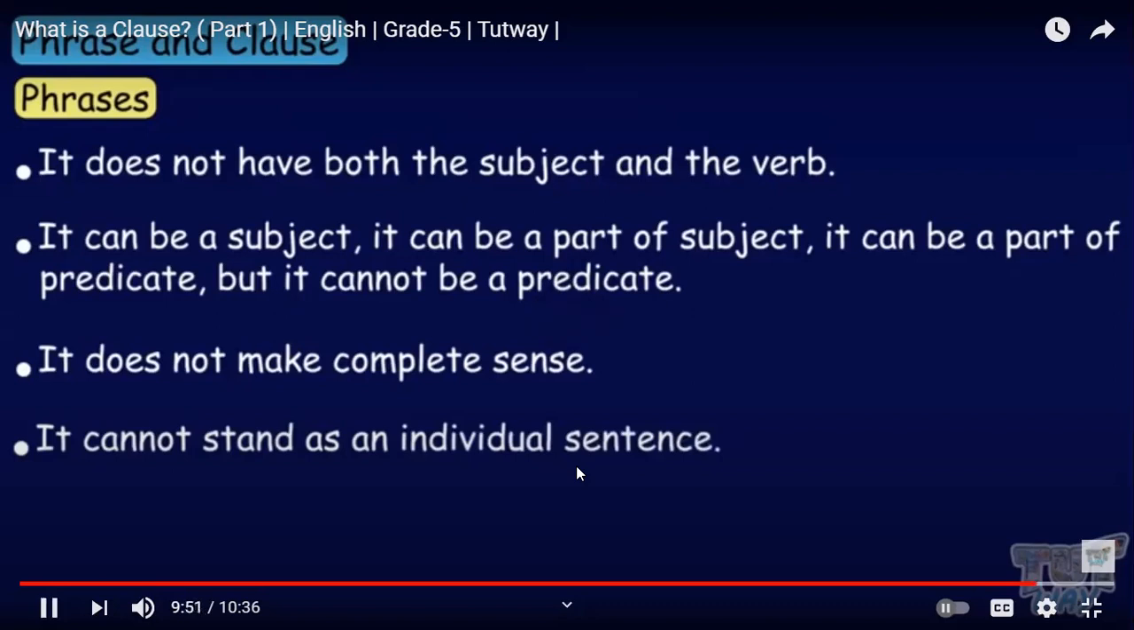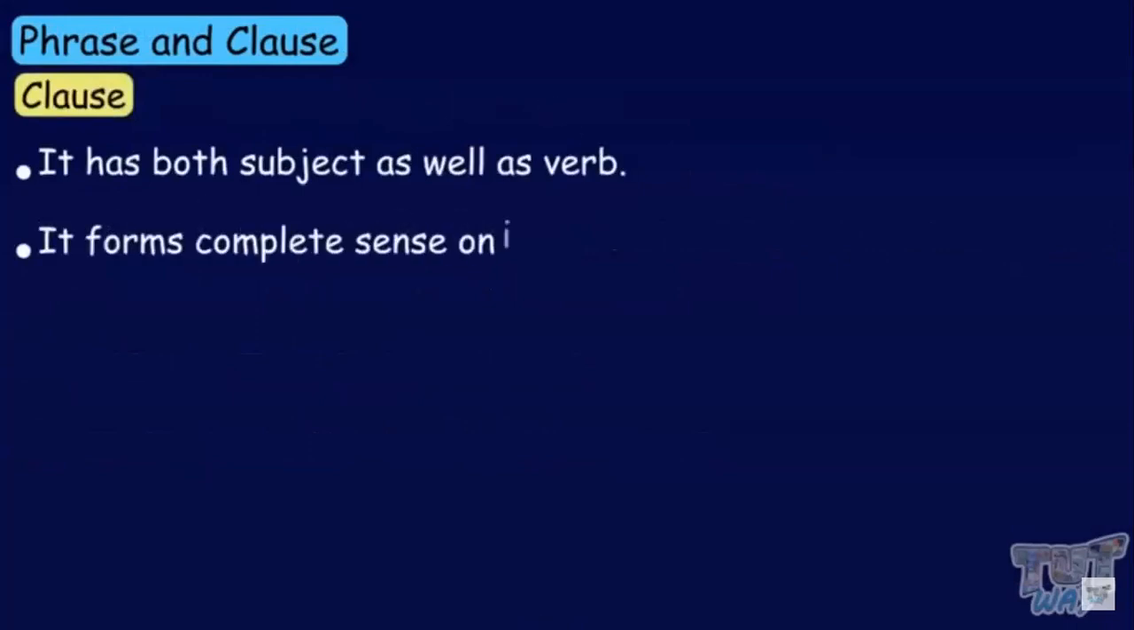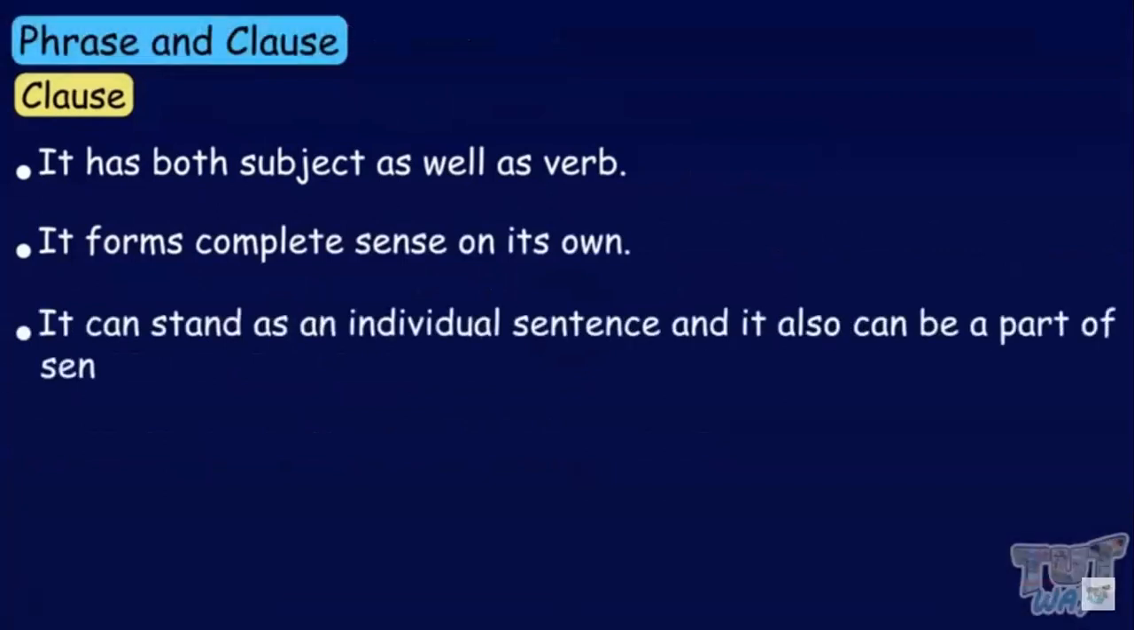On the other hand, a clause has both a subject as well as a verb. It forms complete sense on its own. So these are the characteristics of the clause. It has both subject and verb in the same part, and it forms a complete sense and can stand alone. It can stand as an individual sentence, and it also can be a part of a sentence.